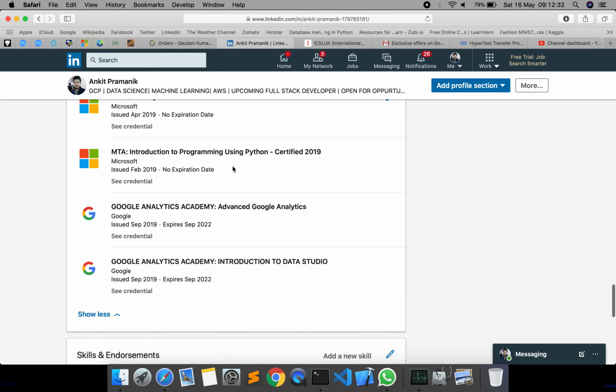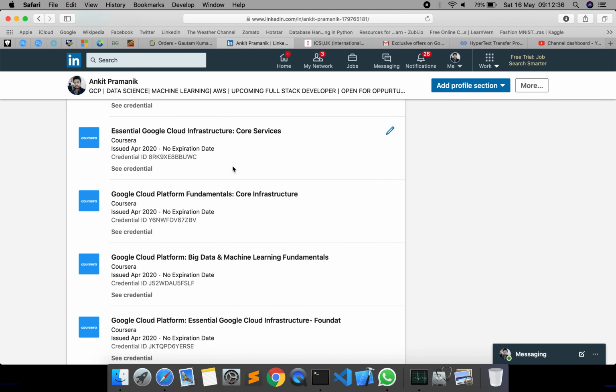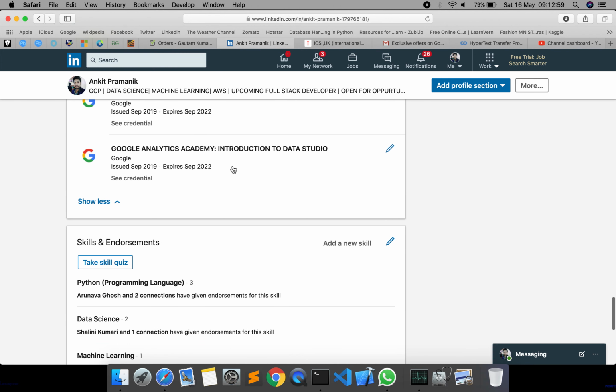Fine. So this is the licensing and certification part. If you don't have any experience in any field, like students, you can have this part well maintained. Some companies may verify you based on your certifications, and a certification may give the company an idea of what skills this person knows and that this person is certified in this field. So this part is also important.